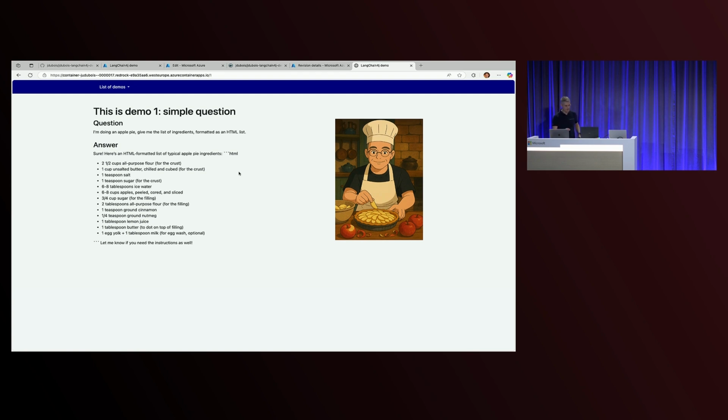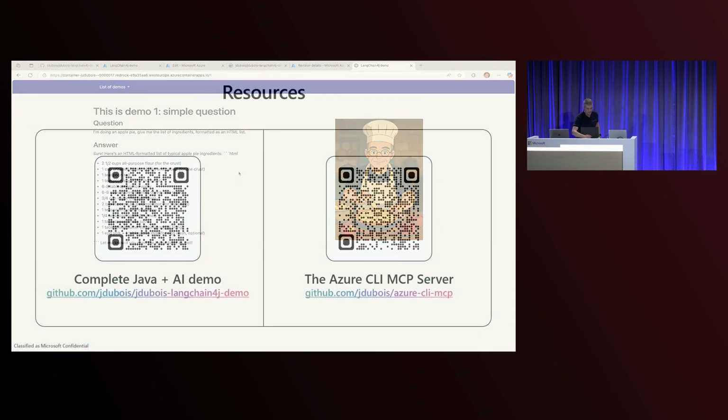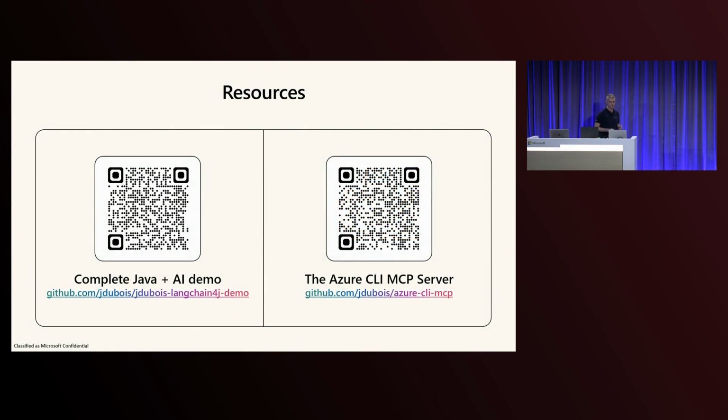So let me just go back to the slide. If you want to have a look at the demo I just showed you, there's a branch in the resource on the left where you've got that exact demo. That branch is called, of course, build 25. If you go to the main branch, you've got all of the demos. I've got like 15 demos, so you've got more than MCP. You've got function calling, structured output, everything.